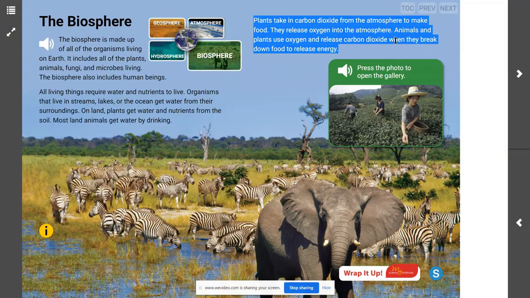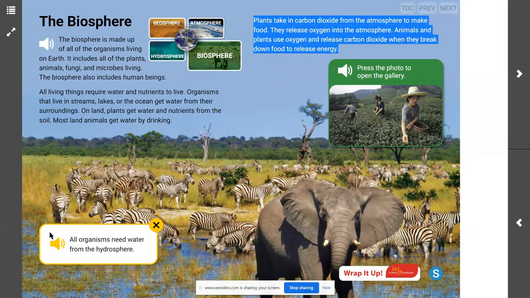Now, we have identified multiple ways in which the biosphere interacts with the other systems. We have land animals getting water by drinking the water from the hydrosphere. We have organisms in the biosphere that live in water, so they're directly connected to the hydrosphere.